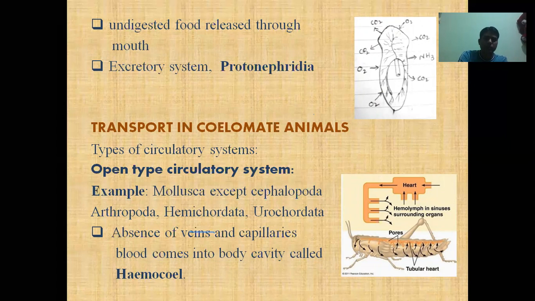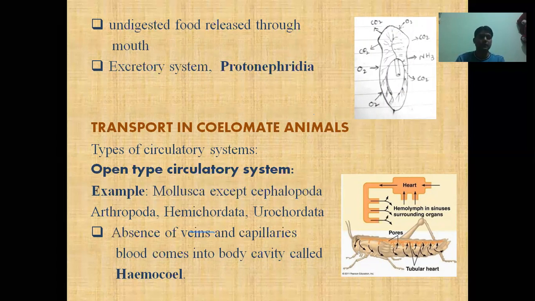The animals who have a body cavity, due to the development of body cavity, there is a big gap between the most inner cell and the most outer cell. As you know, the most inner cells are the cells of the internal organs or the digestive tract, and the most outer cells are the cells of skin or the body wall. So if there is a big gap between these two types of cells, simple diffusion is not enough for this type of animal.